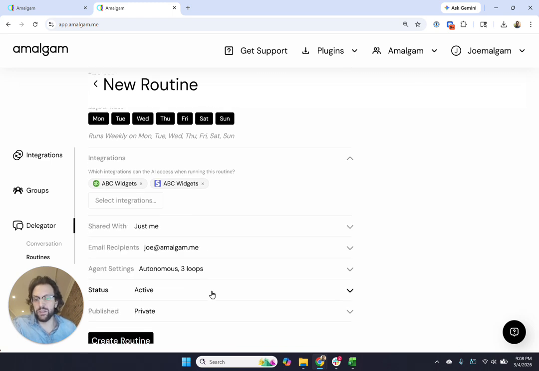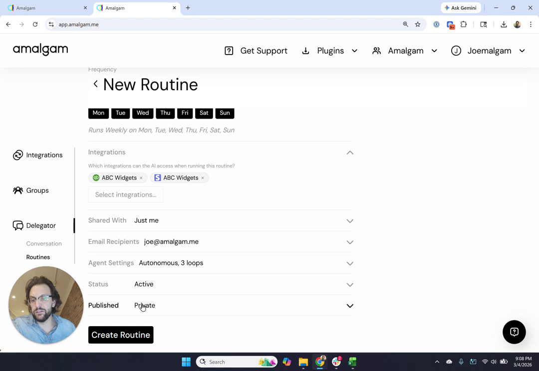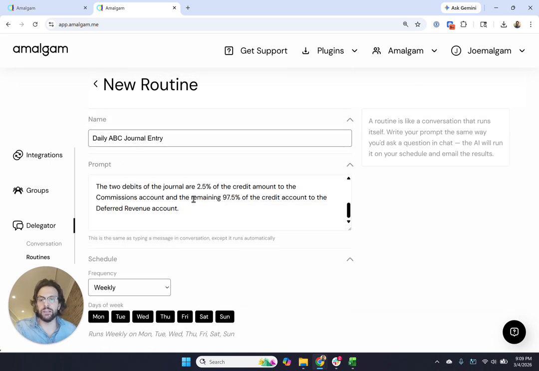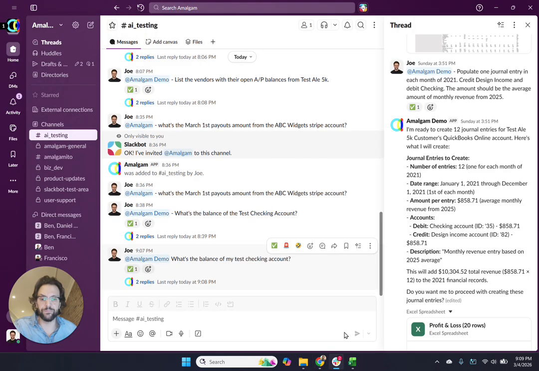They can review it. If I want to make it public for my broader team to use, like if it's a template, then they can come and use it on a regular basis. And I can hit create and it would go ahead and create that routine for me. Really effective. If I want to automate processes, I can now have daily journal entries without ever having to touch it. That's just being done automatically for you.